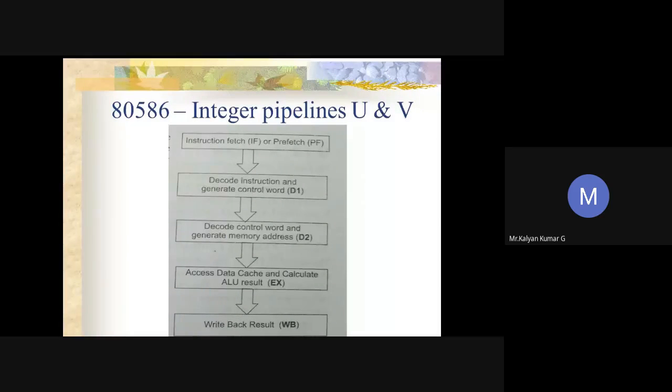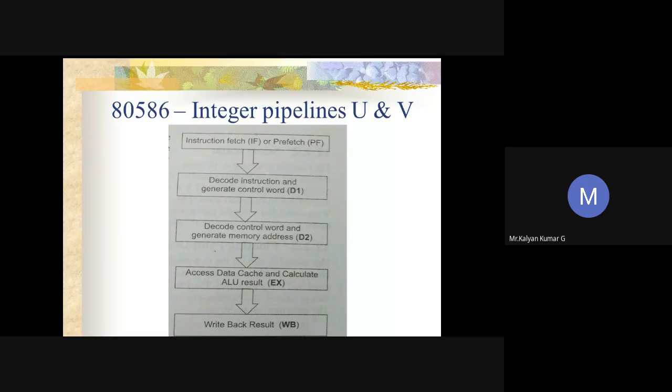After fetching, the CPU aligns the codes properly, and then it moves on. After completion of this stage, the next stages are the decoding stages, D1 and D2. Moving on to the decode one stage, what is its function? The CPU decodes the instructions and generates a control word.